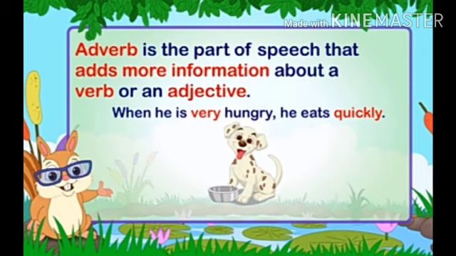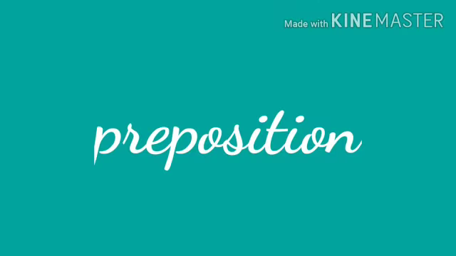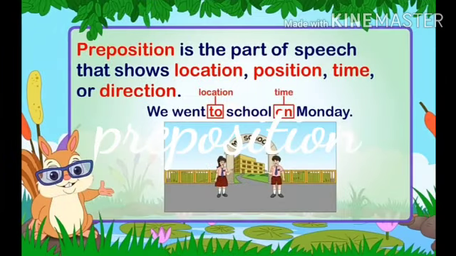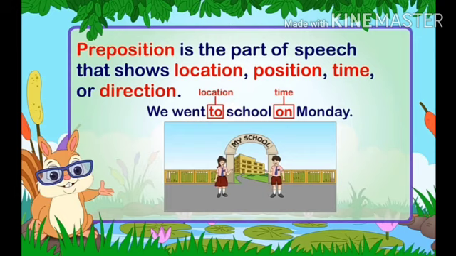Okay, now let us go to the next point, that is preposition. Now let us learn about prepositions. What is a preposition? A preposition is a part of speech that shows location, position, time or direction. Now our first example is we went to school on Monday. Now here there are two words, that is to and on.